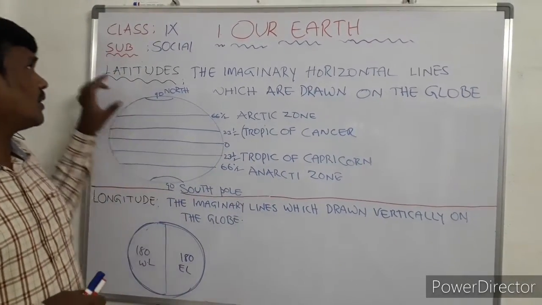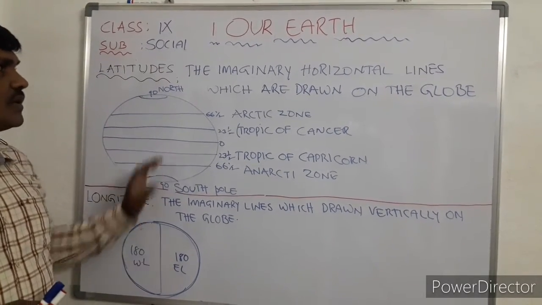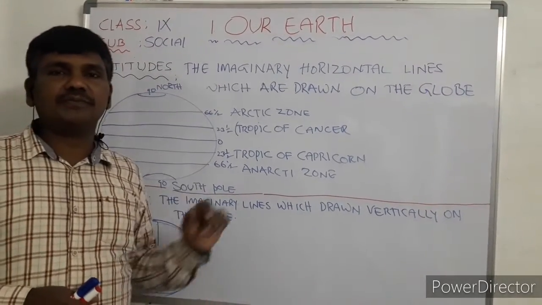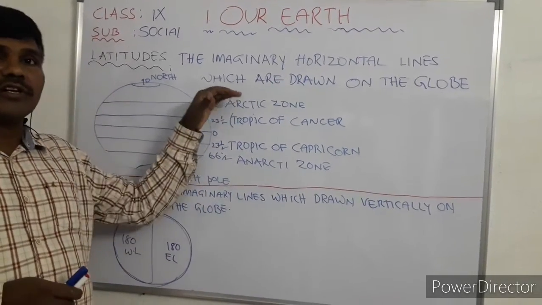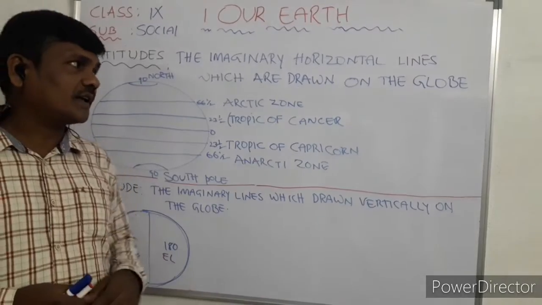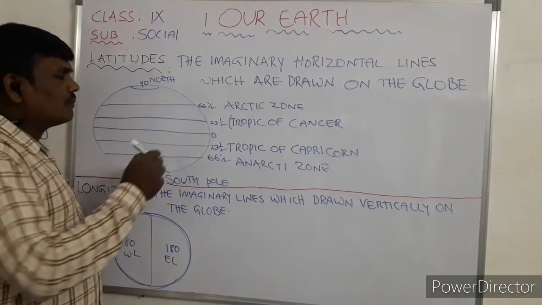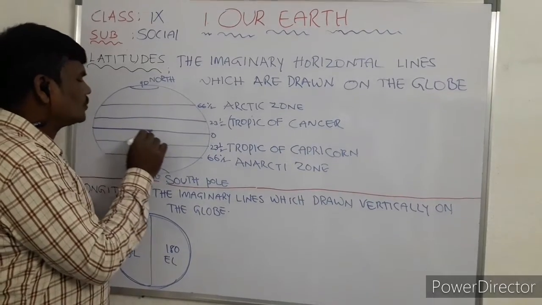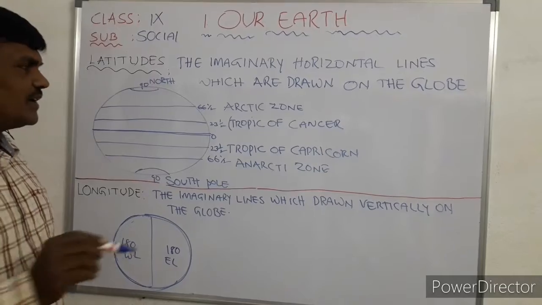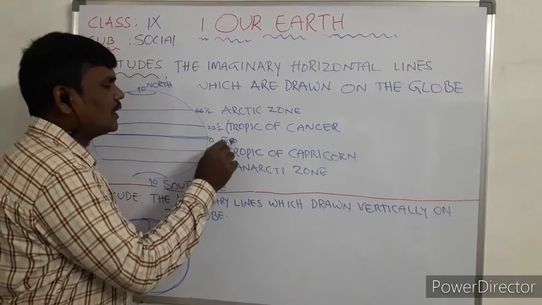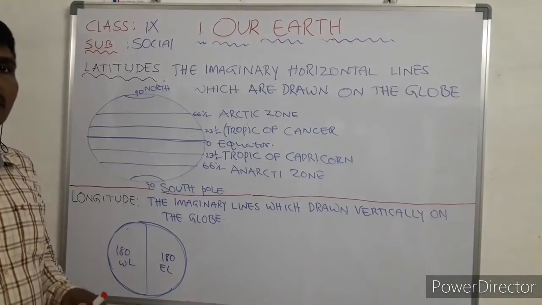The objective of the lesson is latitudes and longitudinal concepts. What is meant by latitude? The imaginary horizontal lines which are drawn on the globe are called latitudes. The longest latitude on the globe is the equator. So this is the longest latitude.